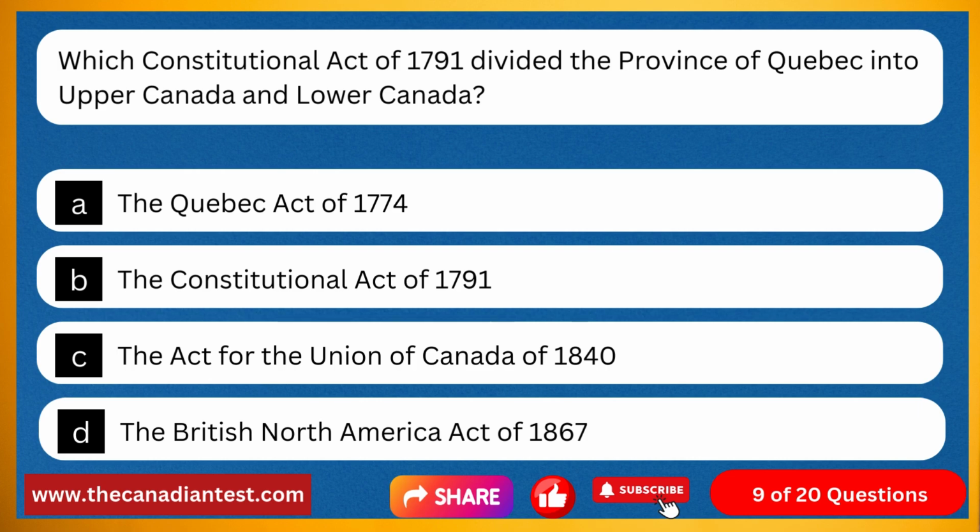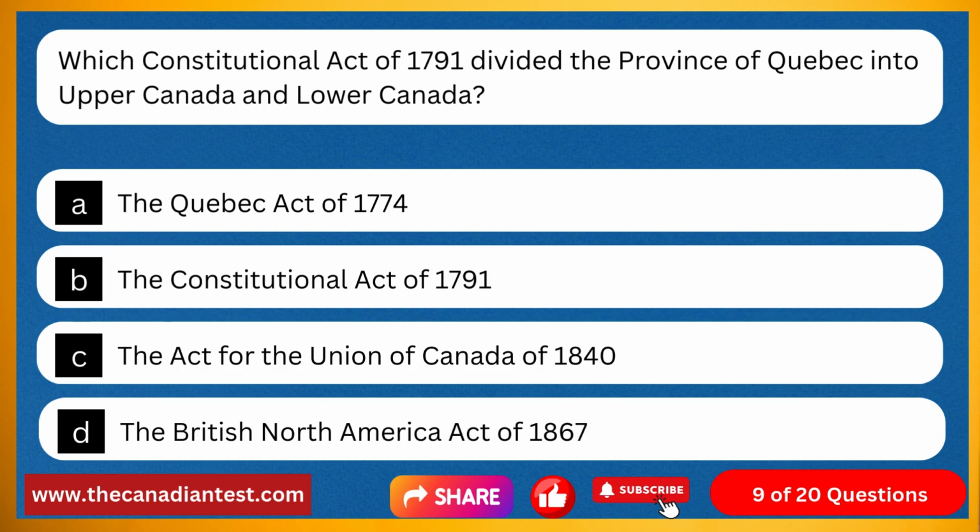Question 9. Which constitutional act of 1791 divided the province of Quebec into Upper Canada and Lower Canada? Option A, the Quebec Act of 1774. Option B, the Constitutional Act of 1791. Option C, the Act for the Union of Canada of 1840.